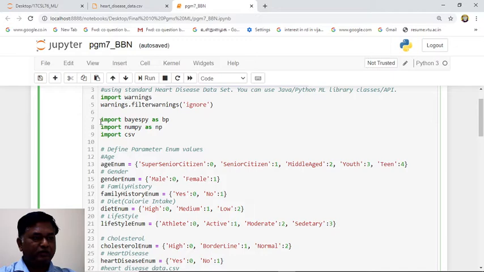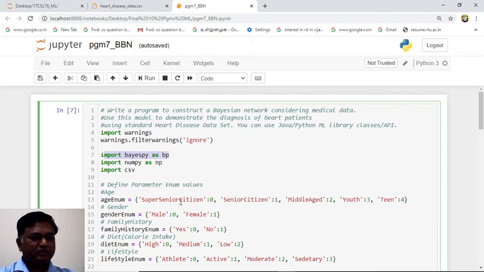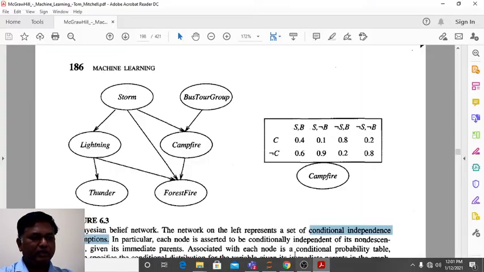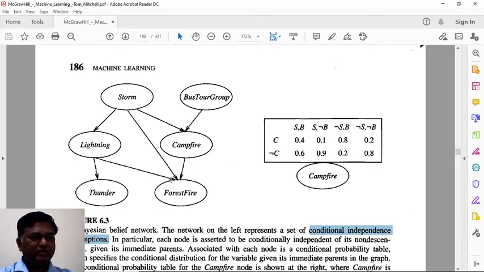First we have to import BayesPy. Normally it is not available in Jupyter Notebook; you have to install it separately. Before starting this, we will see what is a Bayesian belief network. See, this is a Bayesian belief network.